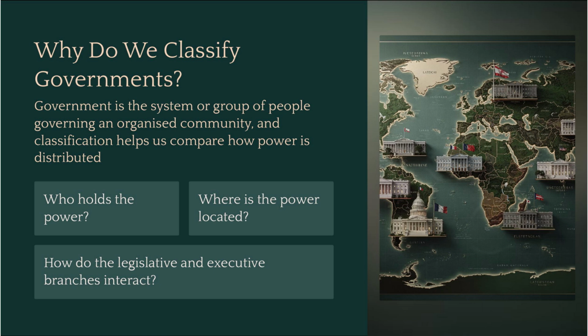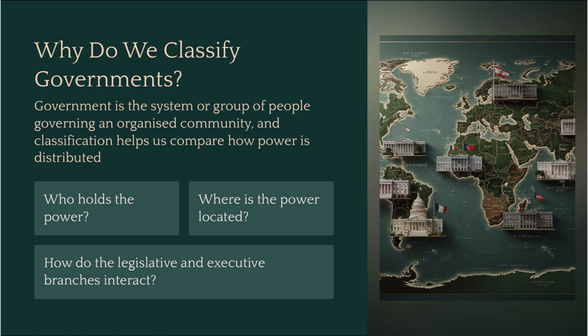Simply put, a government is the system or group of people governing an organized community. But not all systems are created equal. That is why we classify them. Classification helps us compare how power is actually distributed. We have to ask three critical questions to unlock this map.